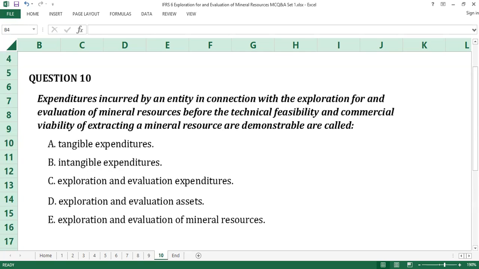Expenditures incurred by an entity in connection with the exploration for and evaluation of mineral resources before the technical feasibility and commercial viability of extracting a mineral resource are demonstrable are called dash. A. Tangible expenses. B. Intangible expenditure. C. Exploration and evaluation expenditures. D. Exploration and evaluation assets. E. Exploration and evaluation of mineral resources. Time counts.